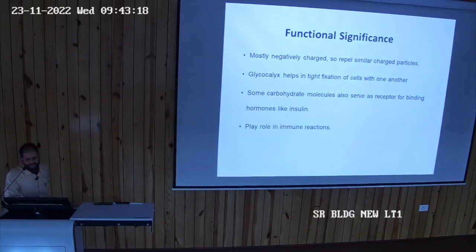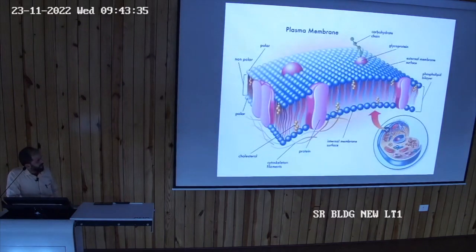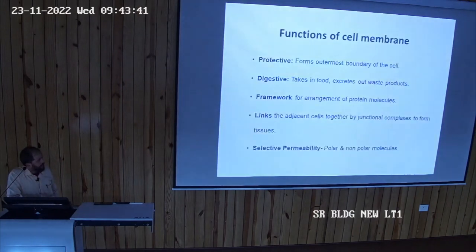It may also act in immune reactions. Like glycoprotein, what were they? The cell membrane antigens on the surface of the RBC, what was that? It was working like an antigen, right? So it may also have some immune reactions. These are the carbohydrates we have earlier seen also, which may attach with the lipids also.